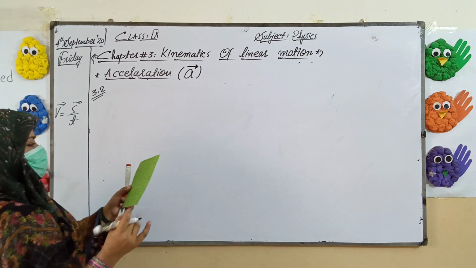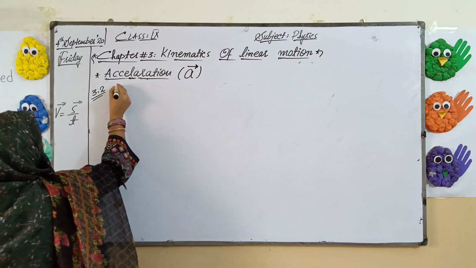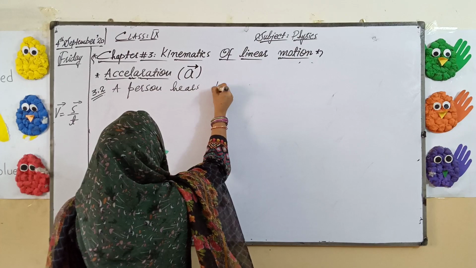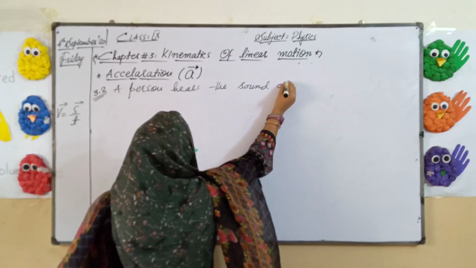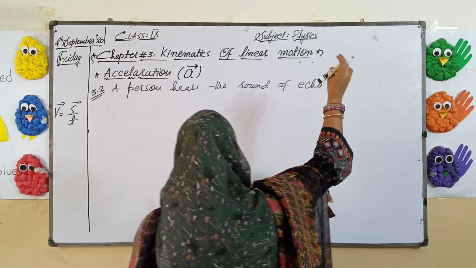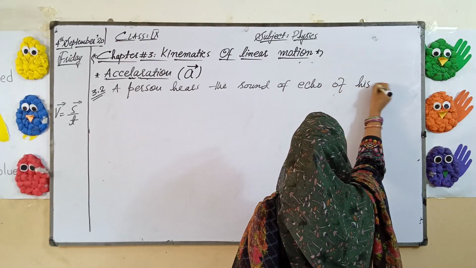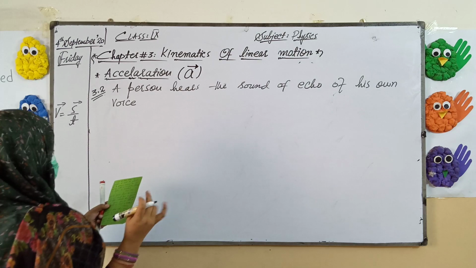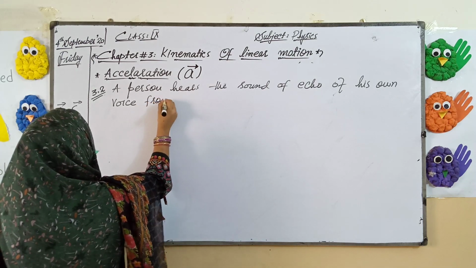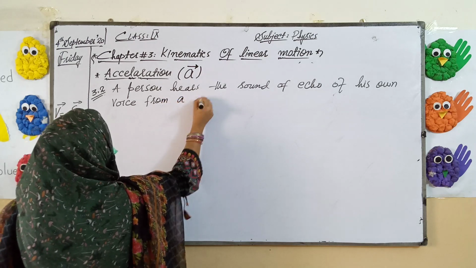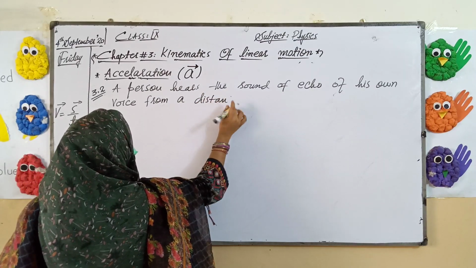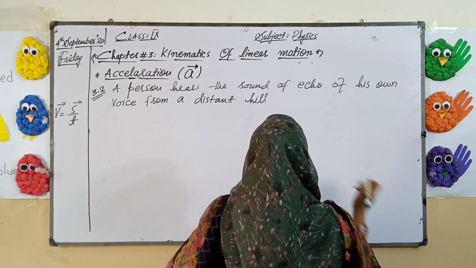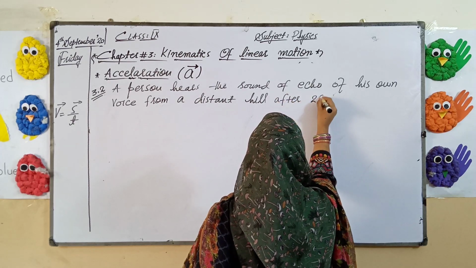Problem 3.2: A person hears the sound of an echo of his own voice from a distant hill after 2 seconds.